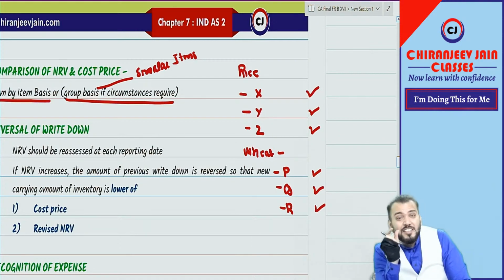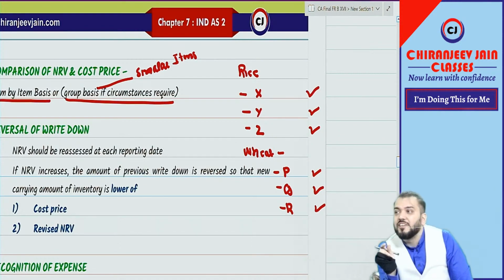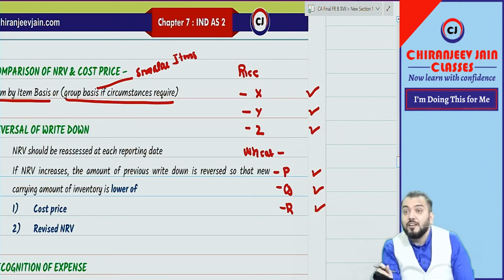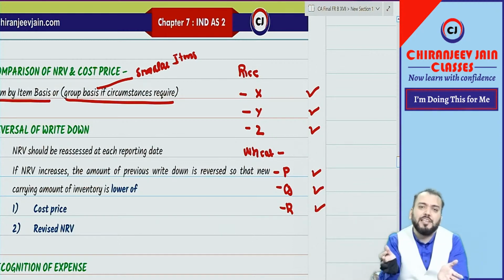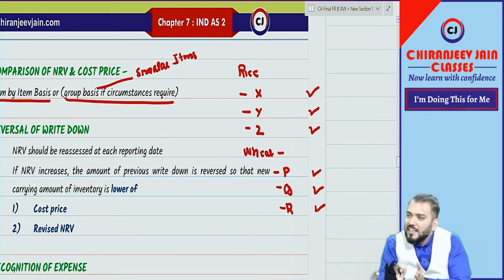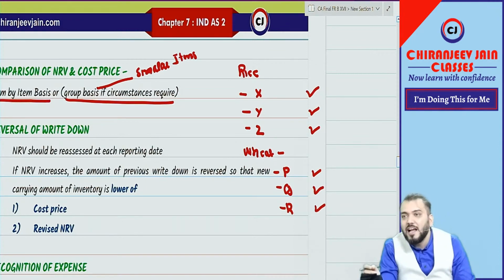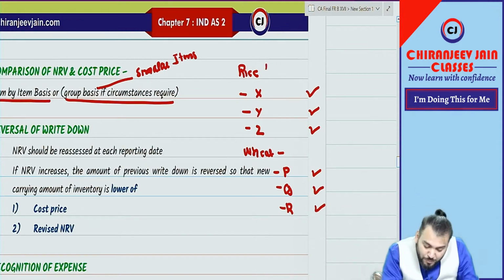X is a different item. Y is a different item. So comparison should be done on an item by item basis. But item by item basis may be complicated, so they have given some relaxation. If we have a group of similar items, then we can do it on a group basis also.